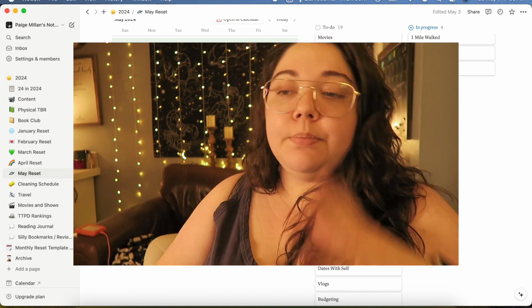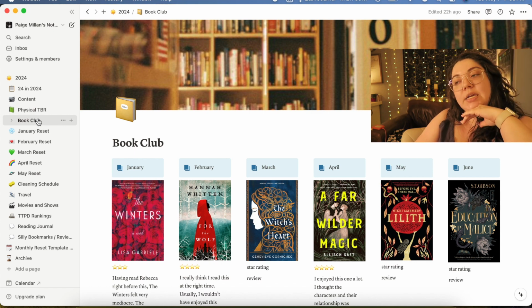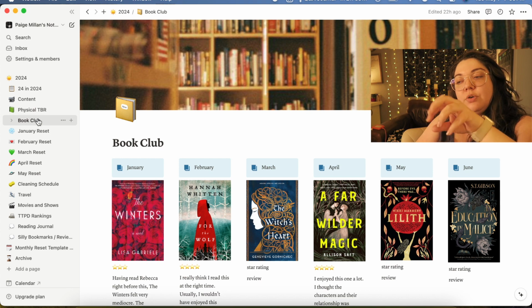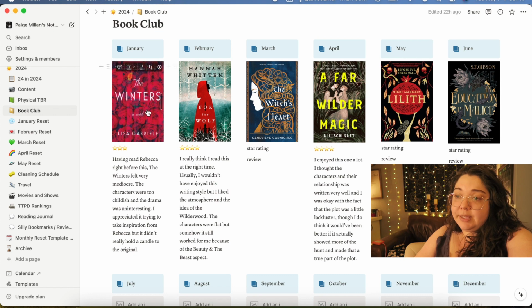I don't know. But moving on from these, we have my book club page, which is also slightly redundant because I have a spot for them in my bullet journal. I just don't have a spot to write my little reviews for them aside from my monthly review spots in my journal. I like to see them all together. So I just put the pictures of every book that we've had so far and my star ratings.